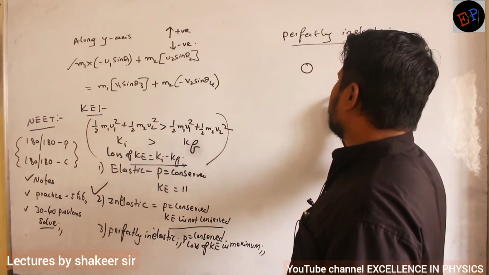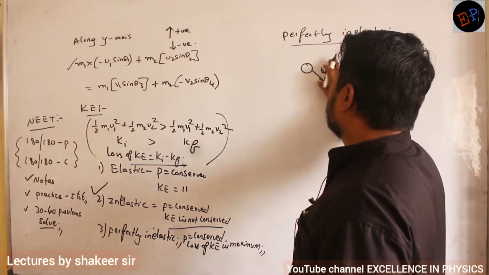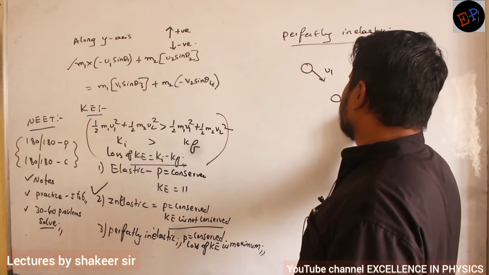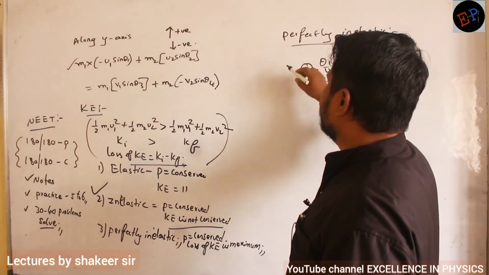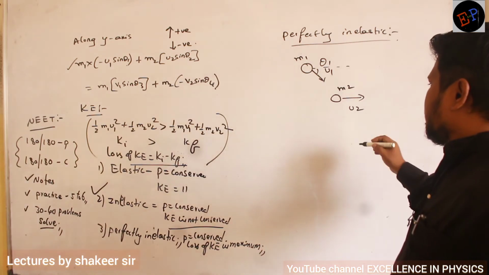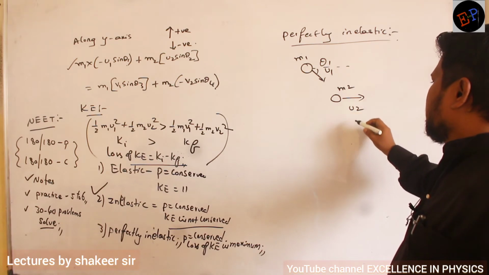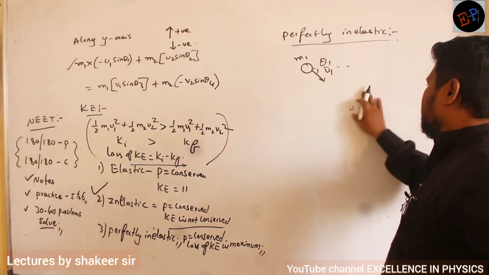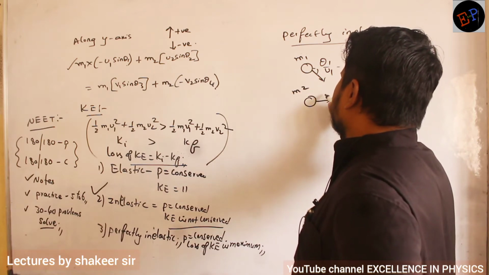So therefore what will happen? Consider this is one body and this is another body. This is traveling with a velocity of u1. And this one is traveling with a velocity of u2. Let us consider it is making an angle of theta or theta 1. So this is mass m1, this is mass m2. After collision, what will happen? Let us consider they have collided.